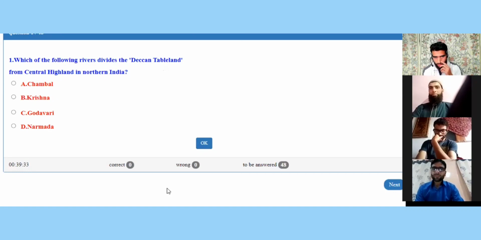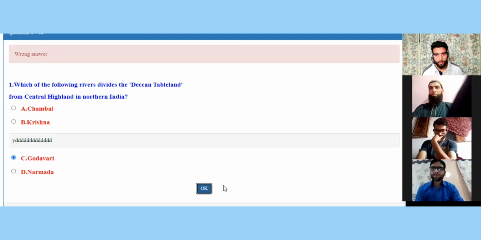You have got 12 more seconds to answer. 8, 7, 6. Godavari, part C, Godavari. Okay, let me submit the answer. No, it is not the right answer. Actually, it is Narmada. Option D is the right answer.